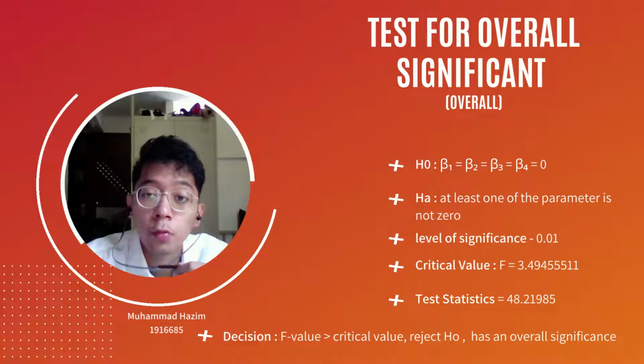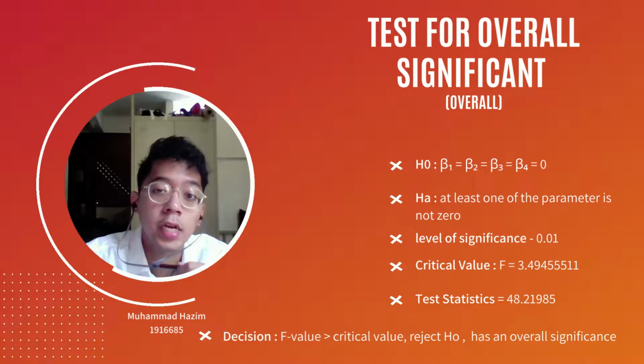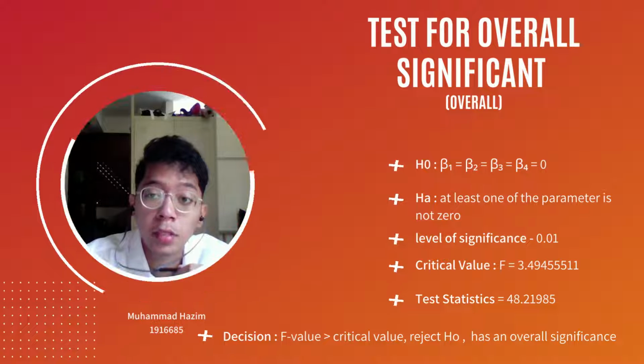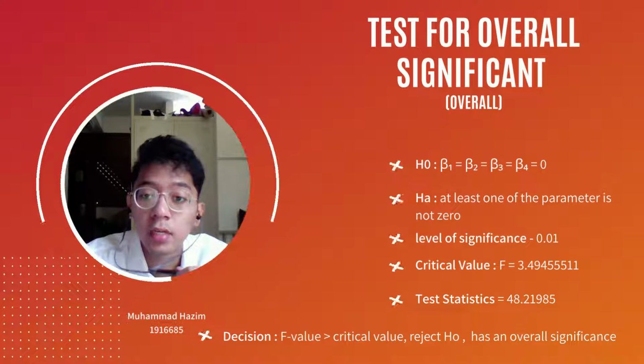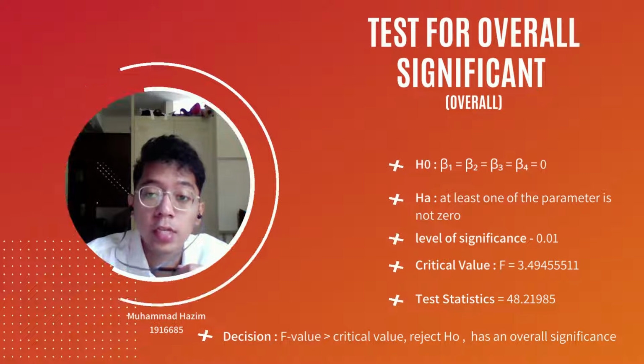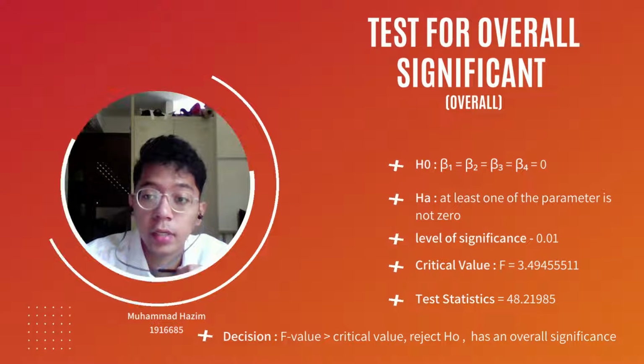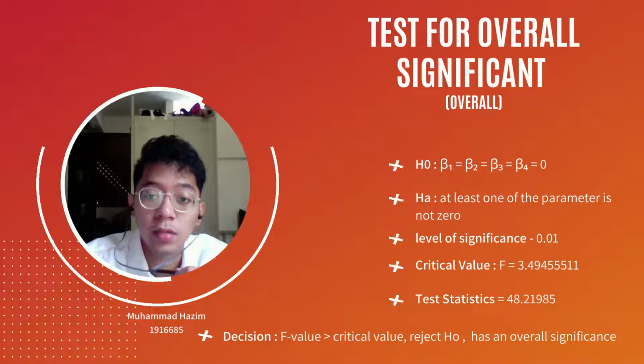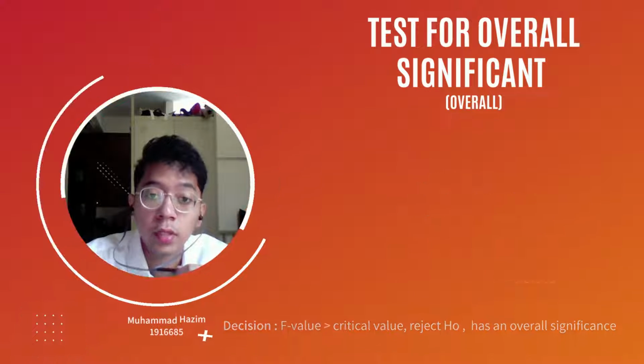We will accept H naught when all parameters equal 0. On the other hand, we will reject H naught if one parameter is not 0. From the result, the F value is greater than the critical value. We will reject H naught, thus our model has an overall significance. At least one of the explanatory variables has a significant effect on poverty.